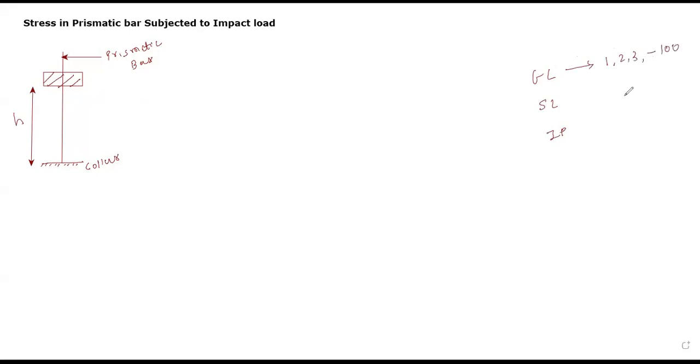Yes or no? In case of sudden load, what will we do? We will apply 100 kilonewton load at the same time. And in case of impact loading, what will we do? We will apply 100 kilonewton load at a time, but from some height h.